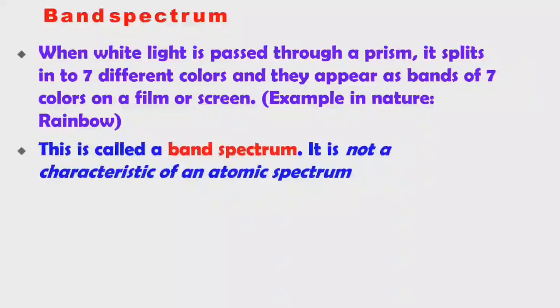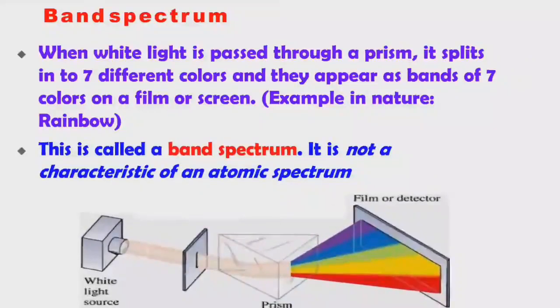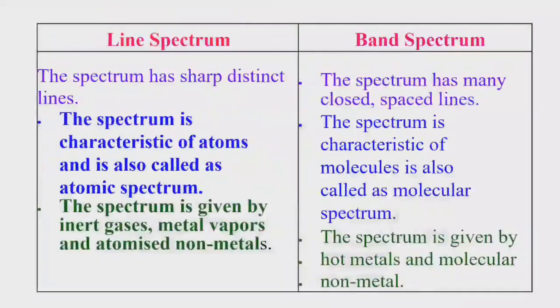It is not characteristic of atomic spectrum. Remember, atomic spectrum is formed by atoms and band spectrum is formed by molecules. What is a molecule? The combination of atoms will form a molecule. To identify the atoms, atomic spectra is used, and to identify the molecule, band spectrum is used. Here we can see band spectrum.